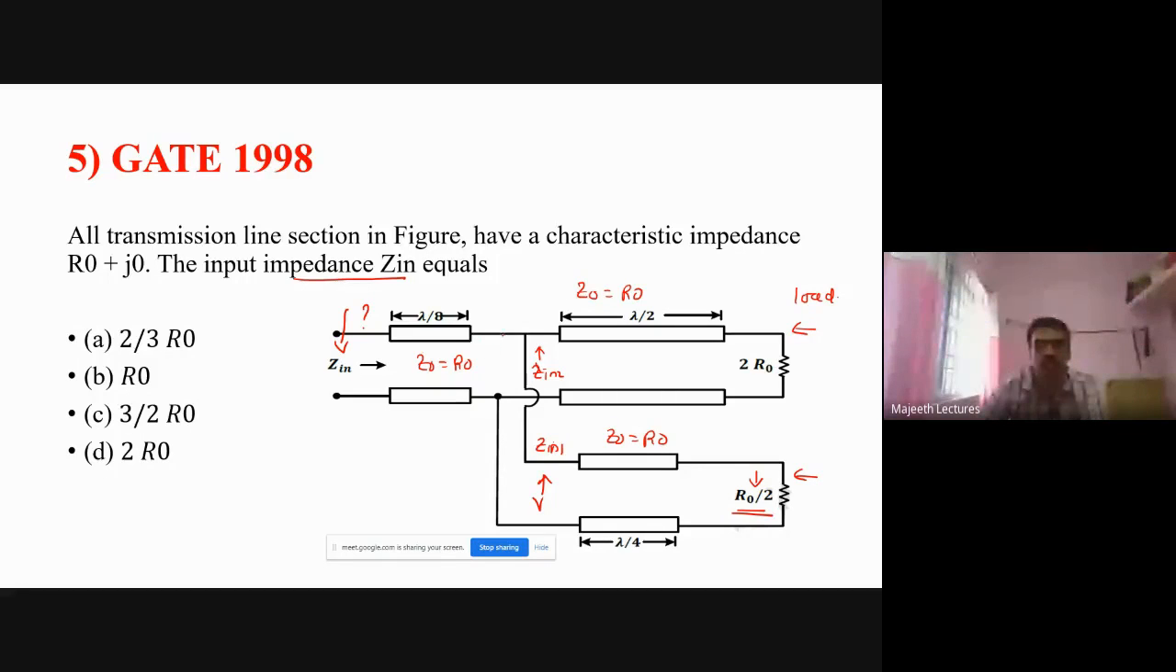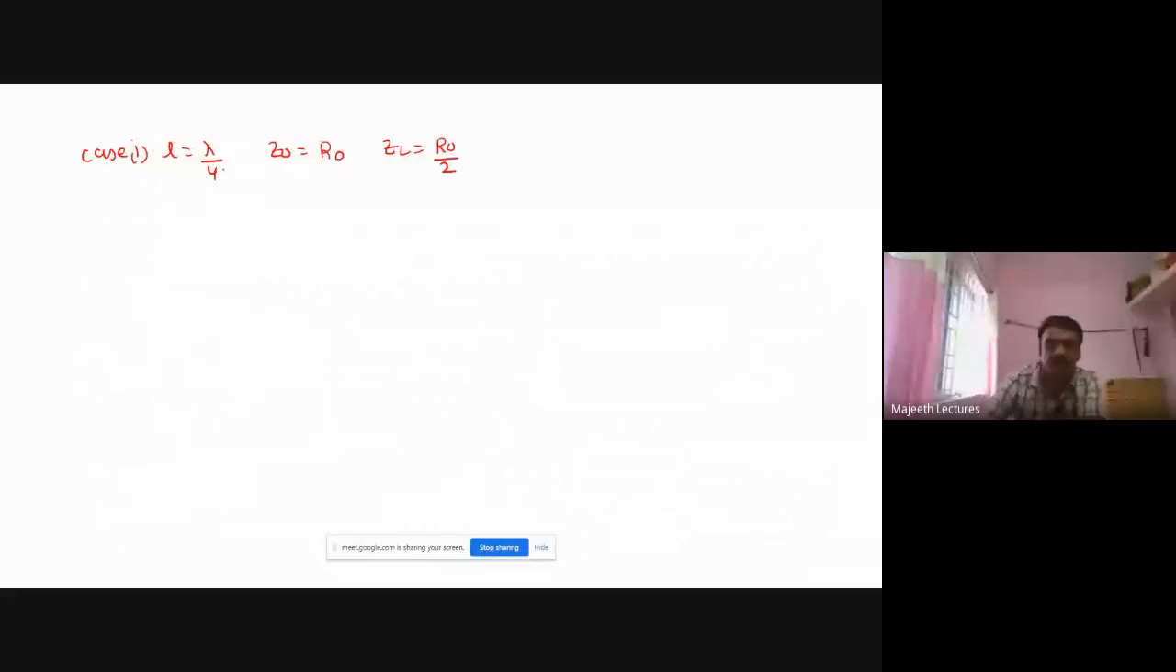This Zin1 and Zin2 are parallelly connected here. So this is acting as a load impedance for the lambda by 8 line. From that only I can find Zin. That's why we are starting from here, right? So what is the formula for Zin? We know Zin is equal to Z0 times ZL plus j Z0 tan beta L divided by Z0 plus j ZL tan beta L.